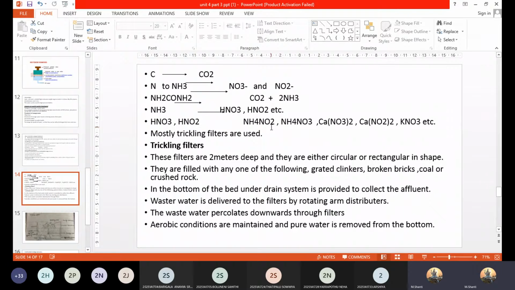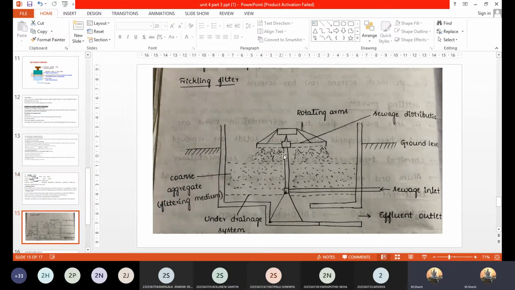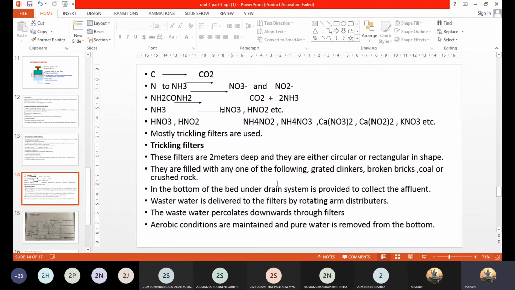And why is it called biological treatment? Because here we are using the aerobic bacteria for maintaining the aerobic conditions. That is why this is called the biological treatment, because the aerial oxidation is brought about in the presence of bacteria. Now these filters are actually 2 meters deep and they can be either circular, as you have seen in the picture, or rectangular in shape.